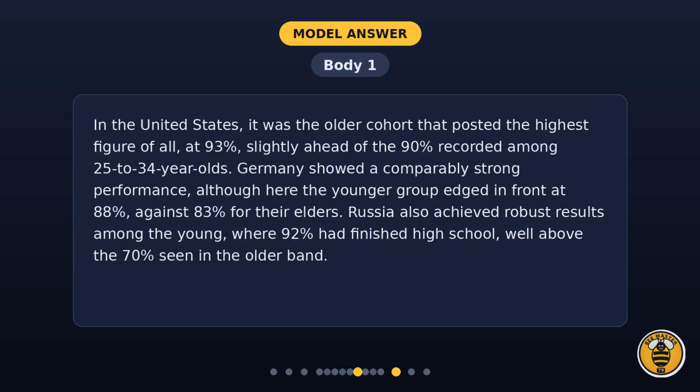Body paragraph 1. In the United States, it was the older group that posted the highest figure of all, at 93%, slightly ahead of the 90% recorded among younger adults. Germany showed a comparably strong performance, although here the younger group edged in front at 88% against 83% for their elders. Russia also achieved robust results among the young, where 92% had finished high school, well above the 70% seen in the older band.